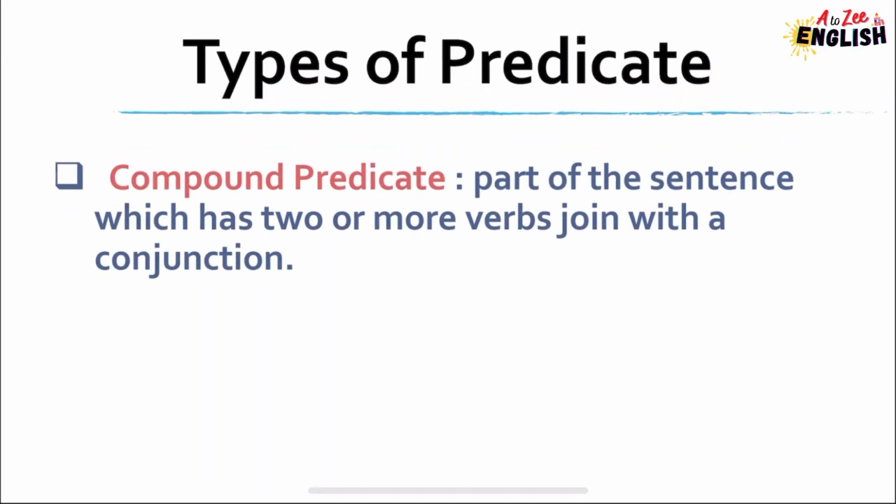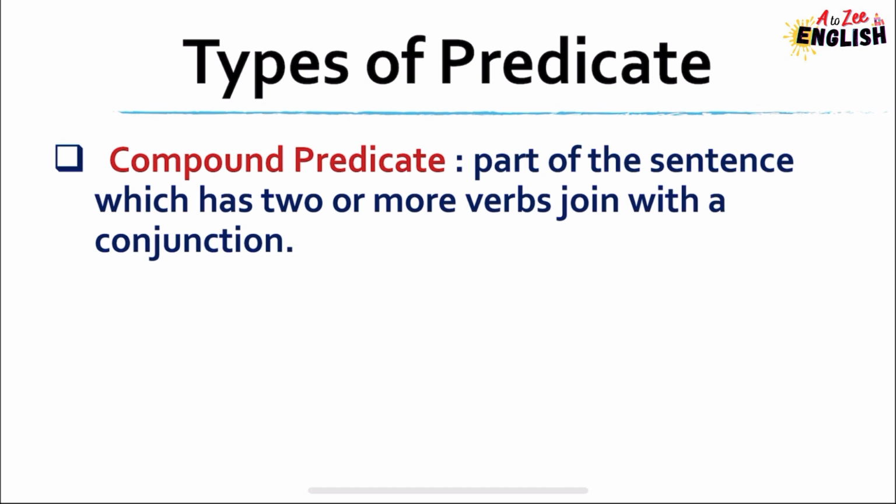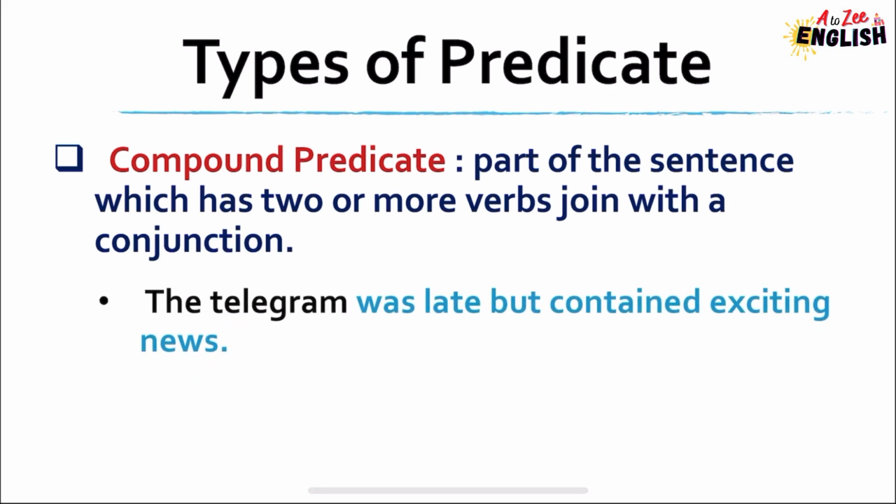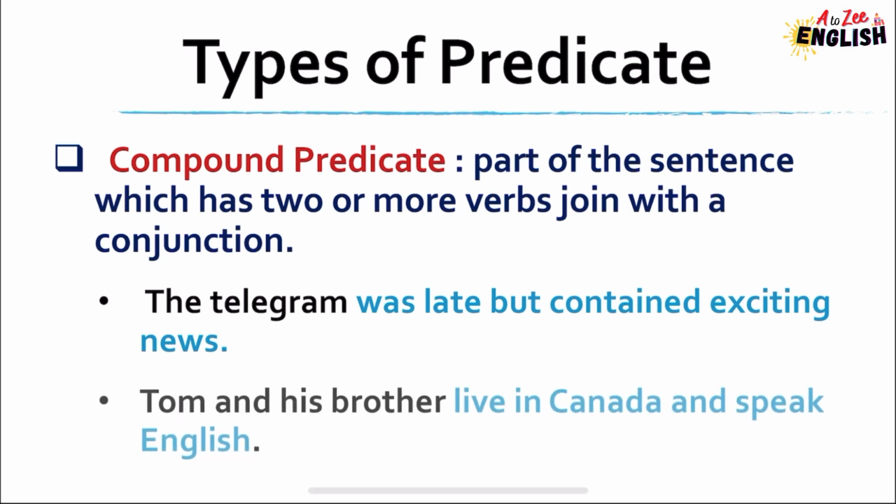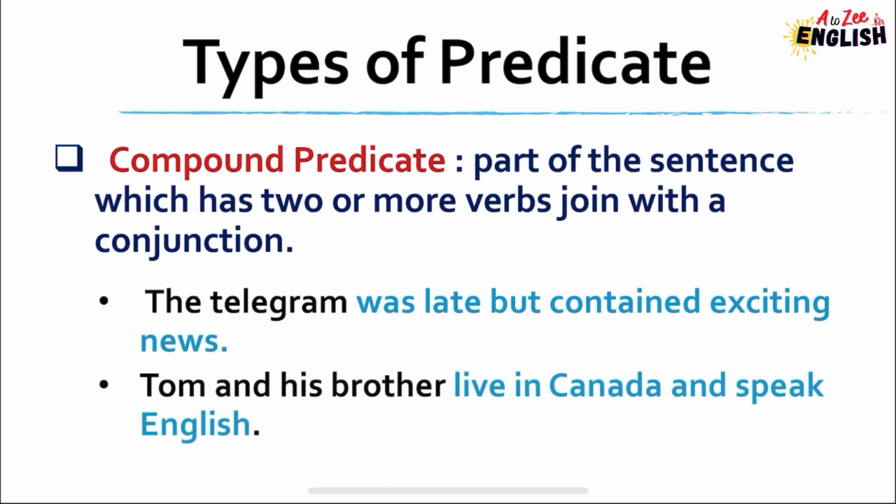Next type of predicate is the compound predicate. It is a part of a sentence which has two or more verbs joined with a conjunction. The telegram was late but contained exciting news. Here, the last part, was late but contained exciting news, is a compound predicate. Tom and his brother live in Canada and speak English. Live in Canada and speak English is a compound predicate.